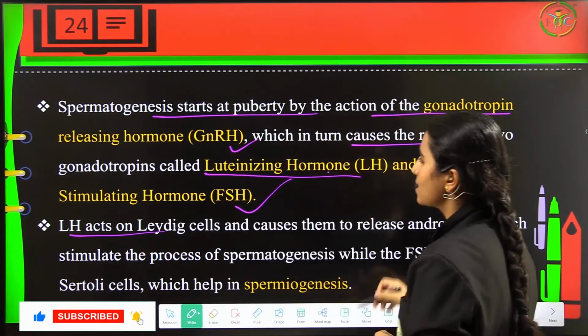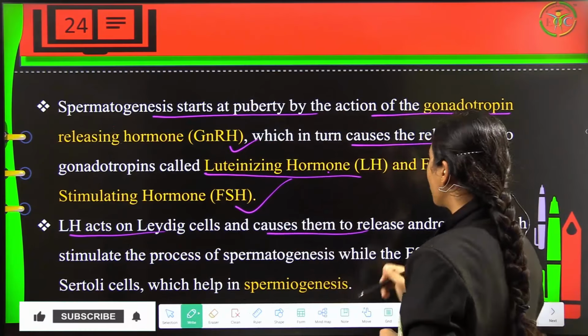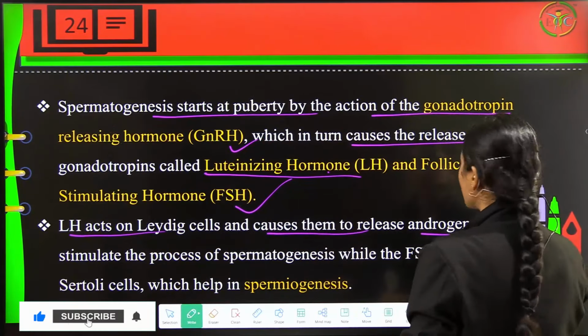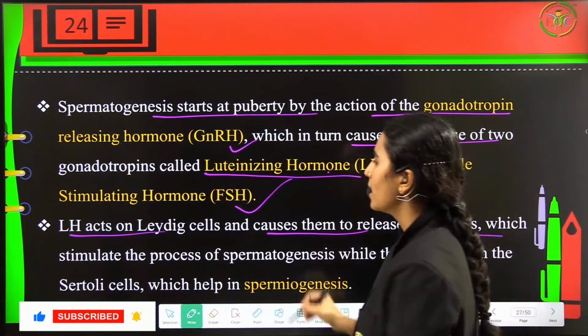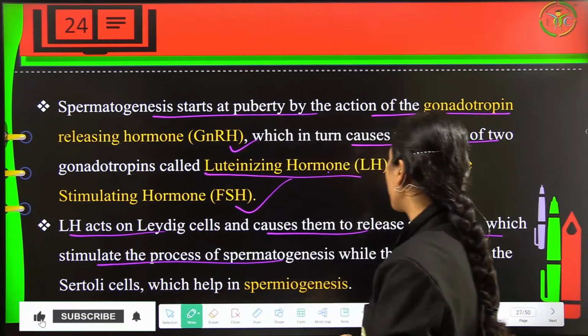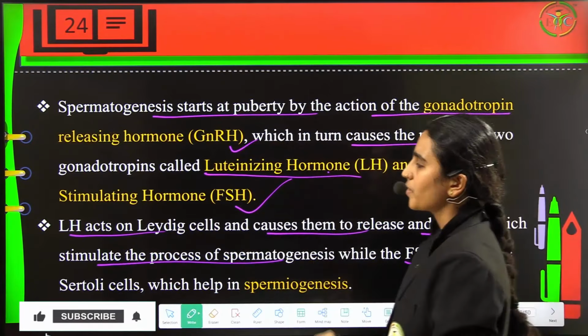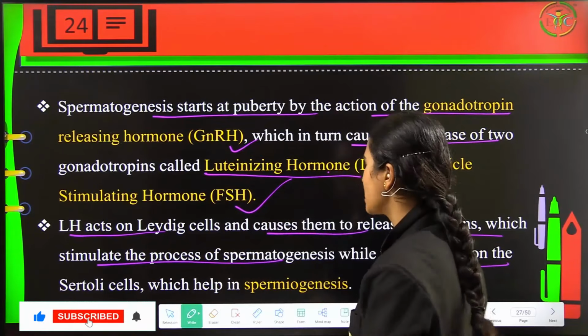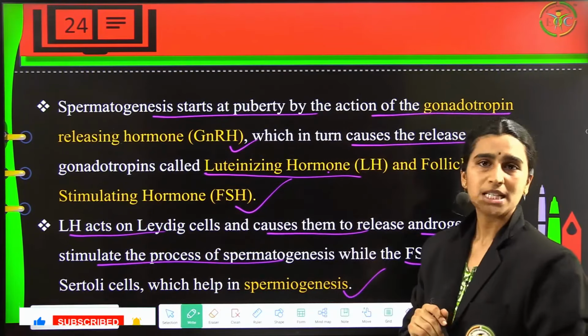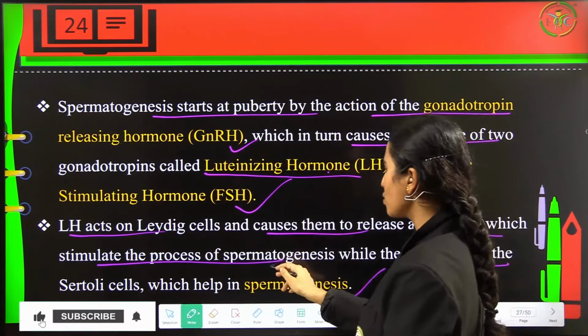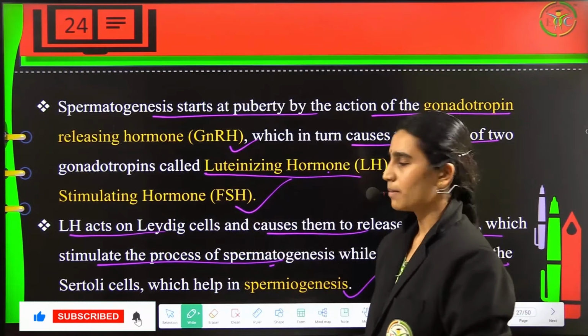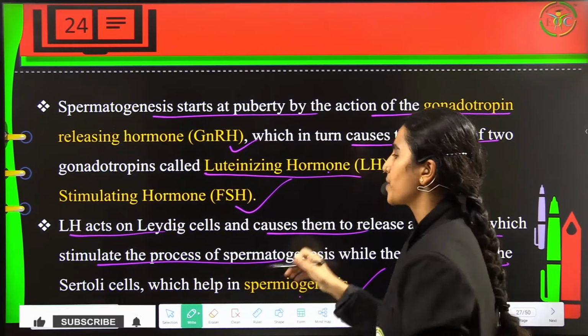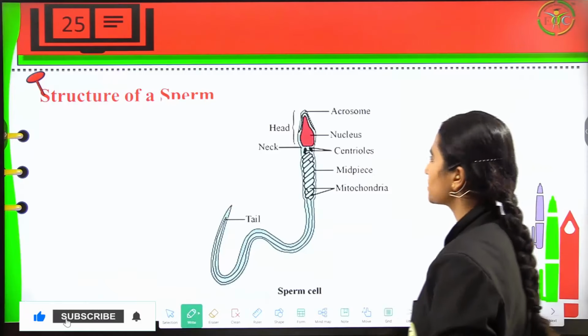The LH acts on Leydig cells, and this will cause them to release androgen, which is the male hormone. This will stimulate the process of spermatogenesis, while FSH will act upon the Sertoli cells, and this will help in spermiogenesis. So in spermatogenesis, Leydig cells are going to help, and in spermiogenesis, the Sertoli cells are going to help.